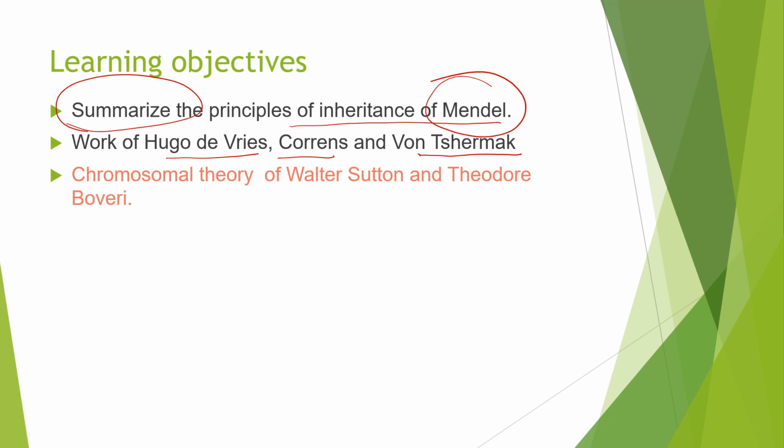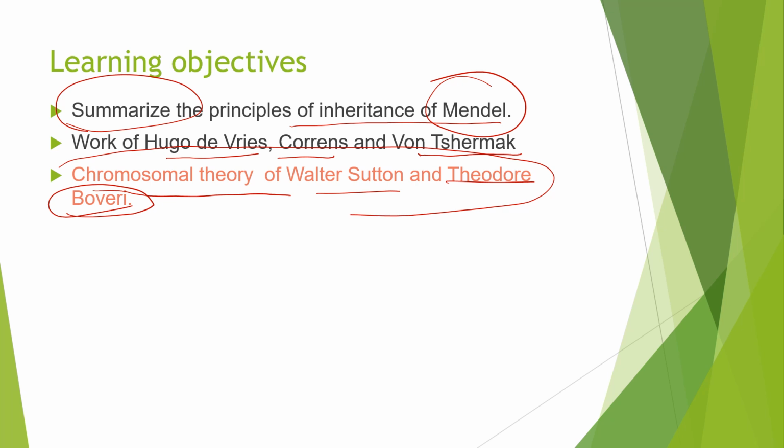So 3 laws we have already studied in Mendel's inheritance part, and then we will finally come to the final part, that is chromosomal theory of Walter Sutton and Theodore Boveri. So this is the main part of today's lesson. So before that we need to summarize these 2 parts as well.